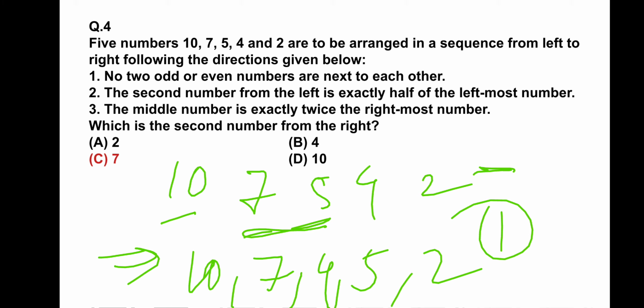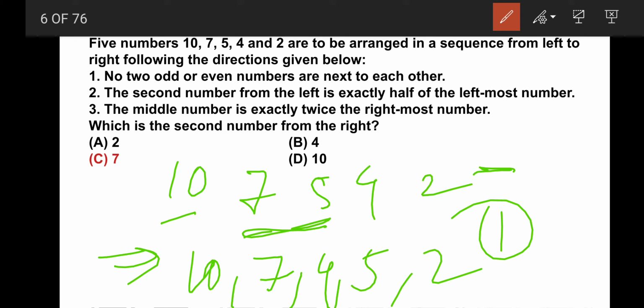And the second direction is the second number from the left, which is 7, right? It is exactly half of the leftmost number. So the other possibility is 10, 5, 4, 7, 2. Correct.